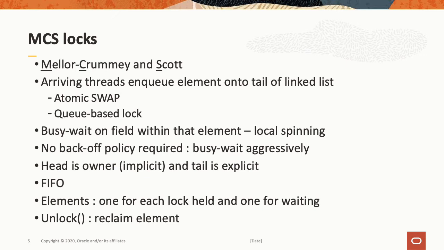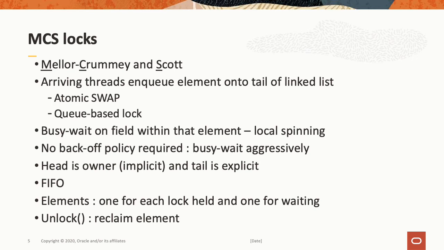Threads, once they've enqueued their own element, busy wait on a field within that element. This is local spinning, and by local spinning, what I mean is at most one thread busy waits on a given location at a given time. The benefit to local spinning is at unlock time, when we actually store into that location, only one remote cache needs to be invalidated. Because it's local spinning, no backoff is required, so we can busy wait very aggressively, which decreases the dead time concern and other issues. There are no tuning parameters in MCS, which is very useful.